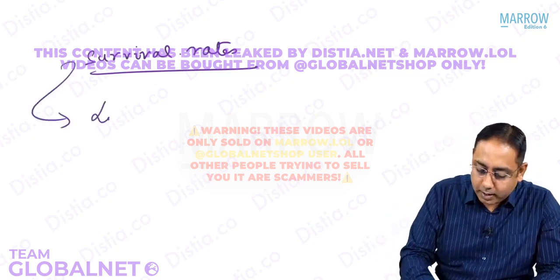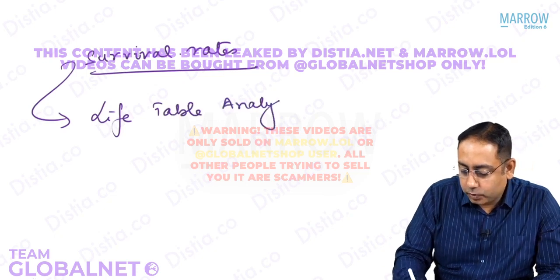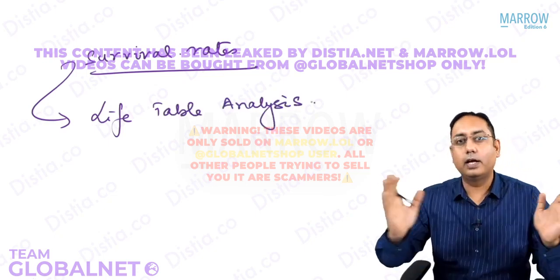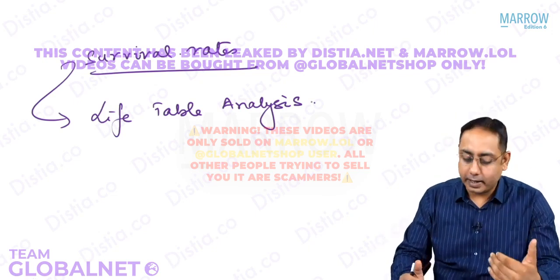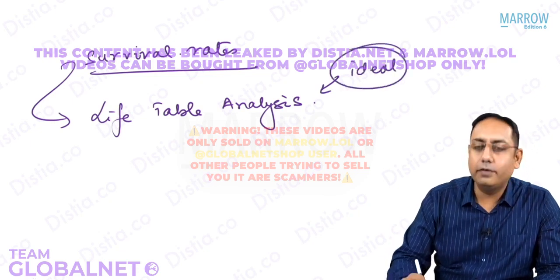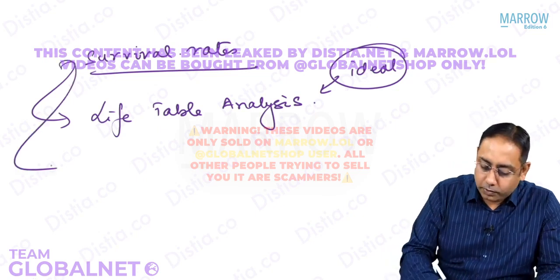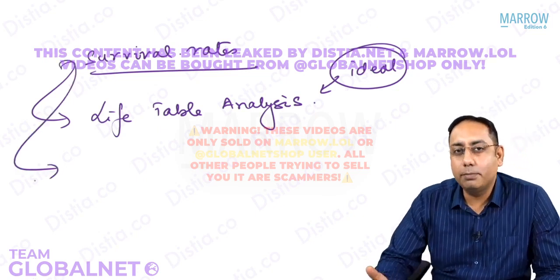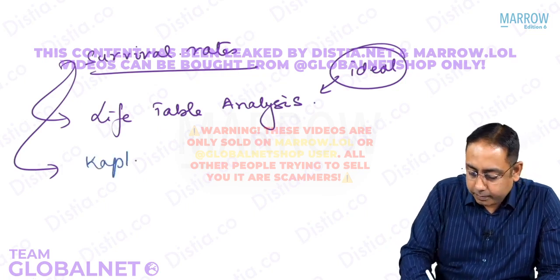We can do a life table analysis. What do you mean by a life table? So we draw a life table of when a person would prematurely die. Of course this is the ideal method, but it is very difficult to make for most of the diseases. So what we do is use a better statistical measure that we have. This is called Kaplan-Meier